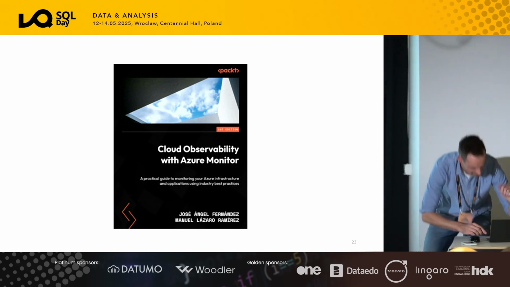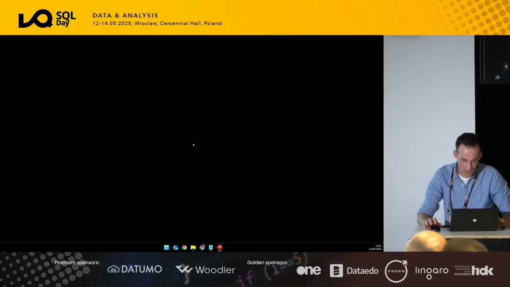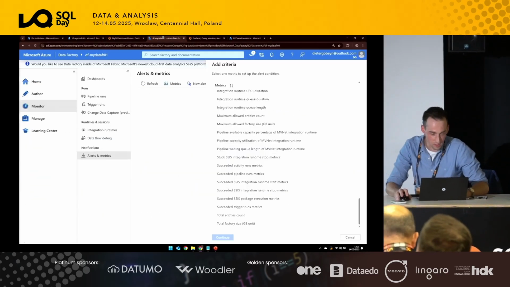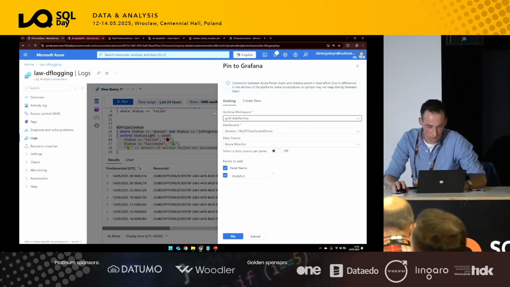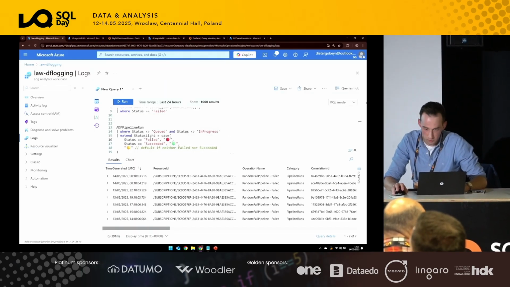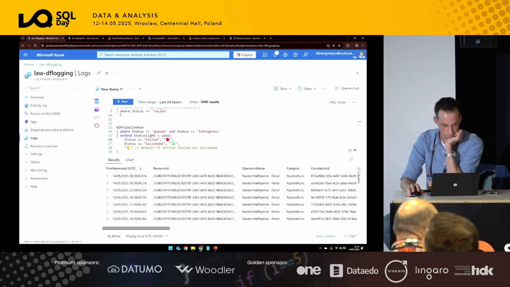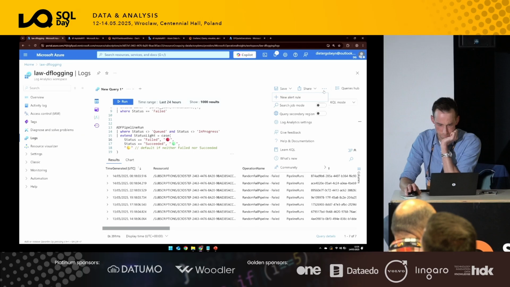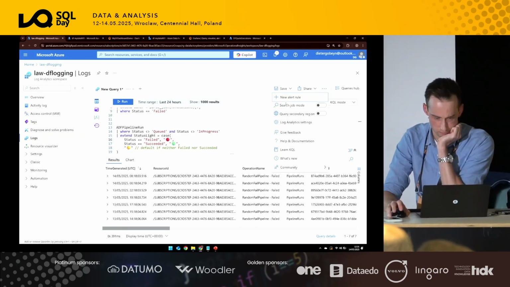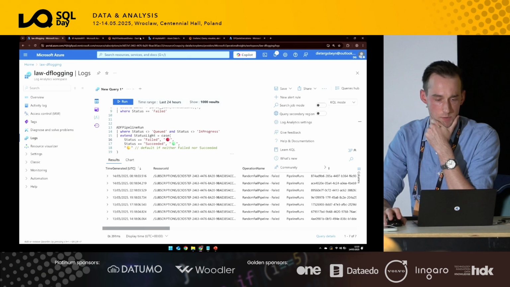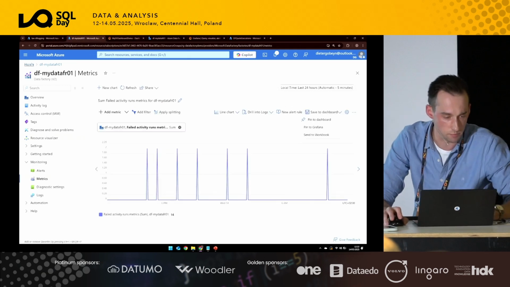What else can I say about that? There is something new, but I'm not too sure if it's going to work. So let's try it out here. I'm not sure if it's still in preview or already in preview. There is something where you can select the source as well. I think with the workbook you can cross. Hold on, let me go back here.